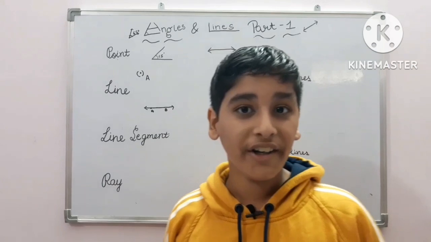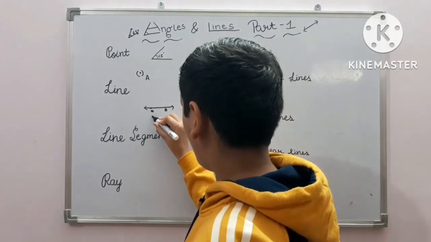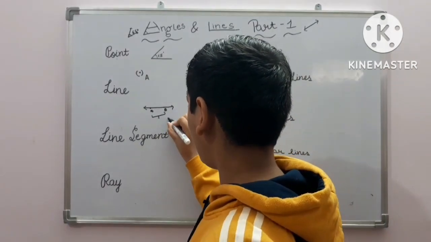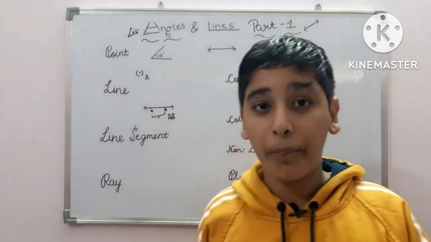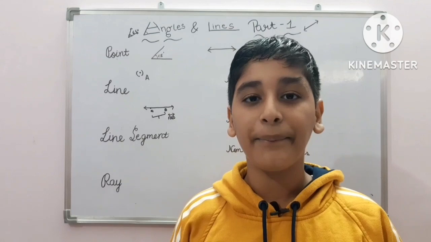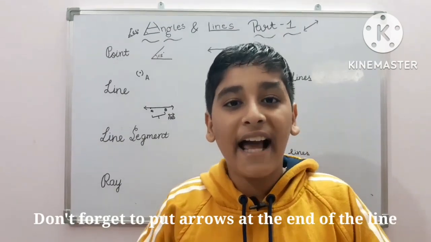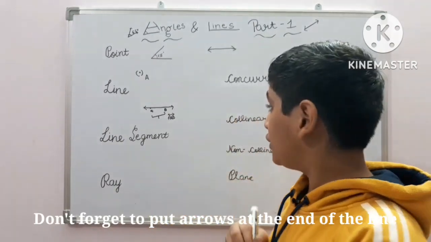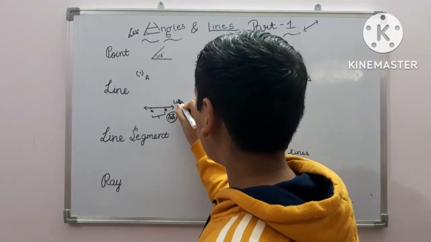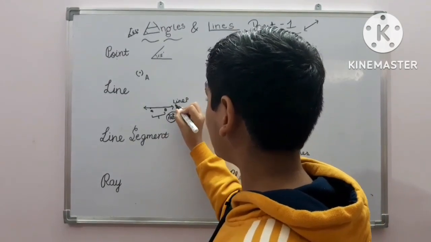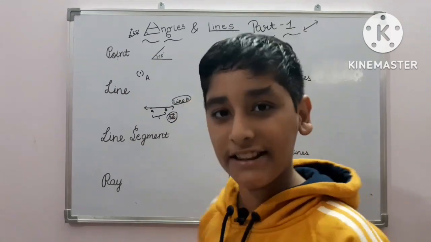And to denote a point, we will put points in between and denote it like this. And do not forget to put arrows while making the line, because it tells us that the line can extend endlessly. So this is the first way to denote a line, and the second way is that I name the whole line, as this is line P. So this is the second way.